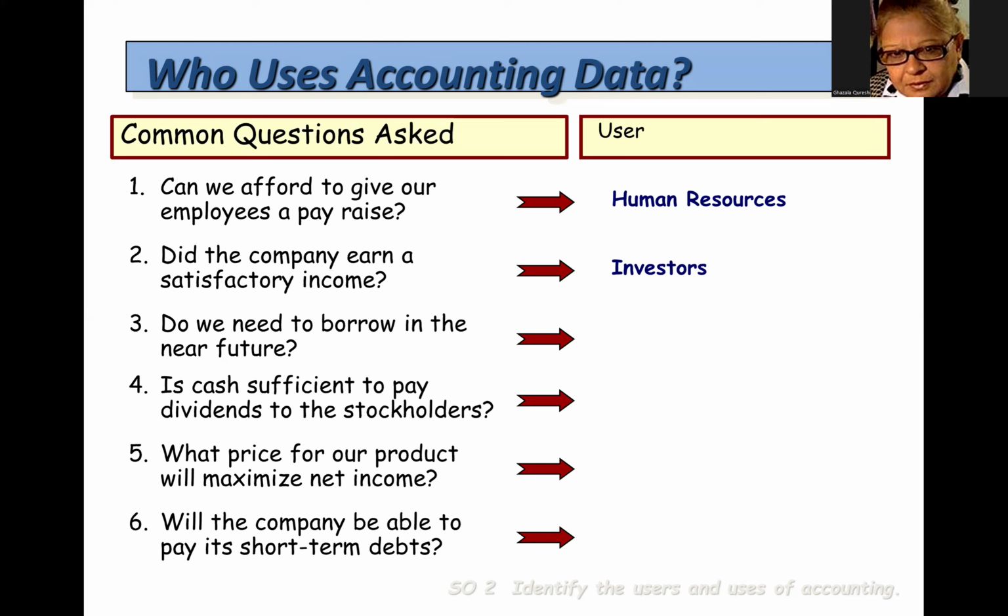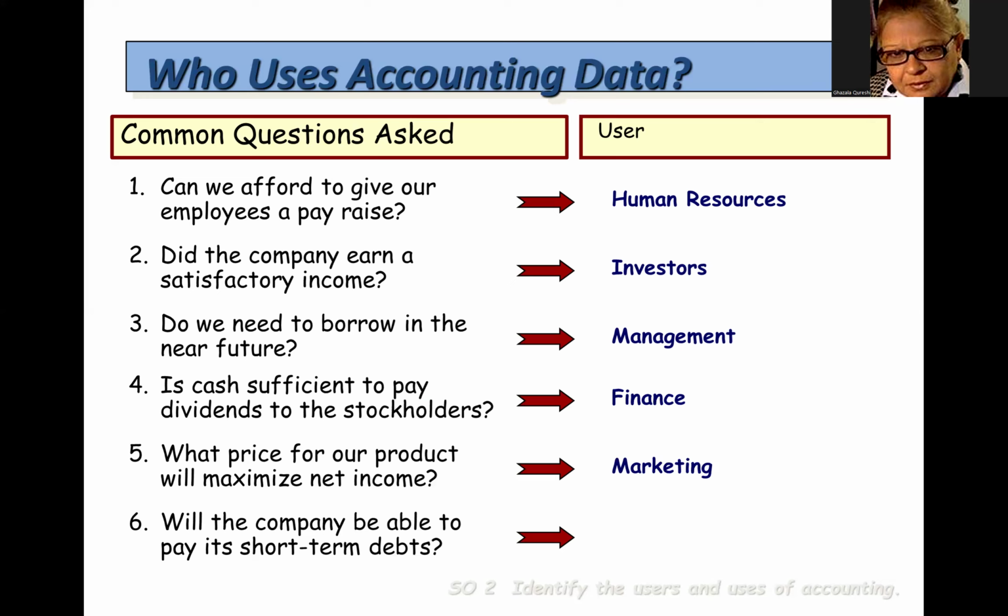Do we need to borrow in the near future? Management, they are internal users. Management usually asks this question to make decisions so they can better manage the cash flow of their company. Is cash sufficient to pay dividends to stockholders? The finance department is an internal user. The finance department of the company usually asks this question because they can make the company budget accordingly. What prices for our product will maximize net income? The marketing department is an internal user. A marketing coordinator wants to find out which product will be more profitable so he can promote it more often.